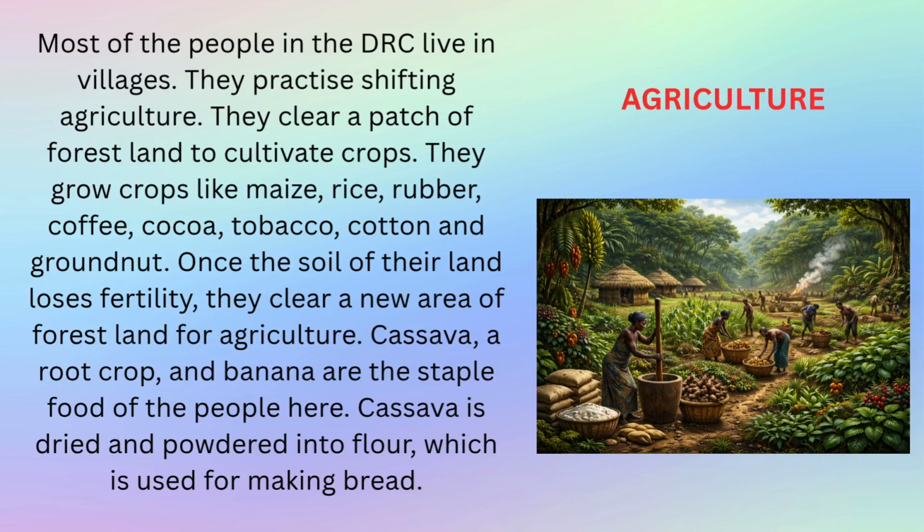Agriculture. Most of the people in the DRC live in villages. They practice shifting agriculture. They clear a patch of forest land to cultivate crops. They grow crops like maize, rice, rubber, coffee, cocoa, tobacco, cotton and groundnut. Once the soil of their land loses fertility, they clear a new area of forest land for agriculture. Cassava, a root crop, and banana are the staple food of the people here. Cassava is dried and powdered into flour, which is used for making bread.